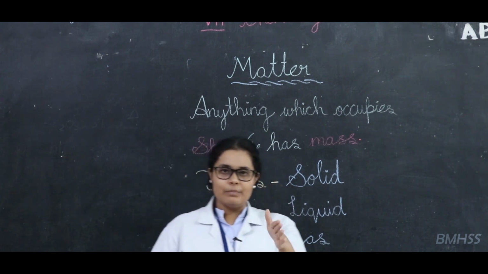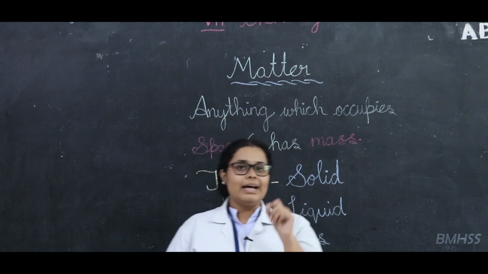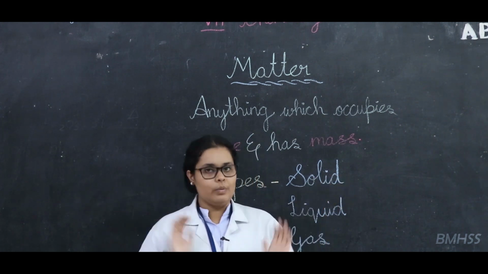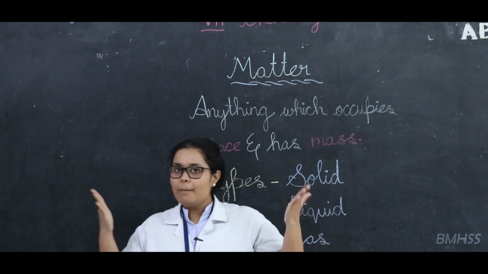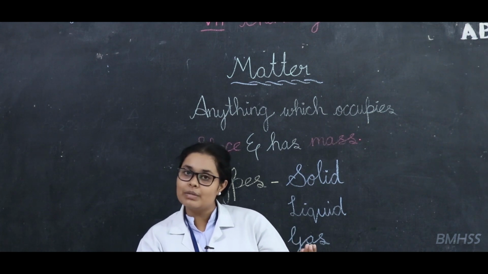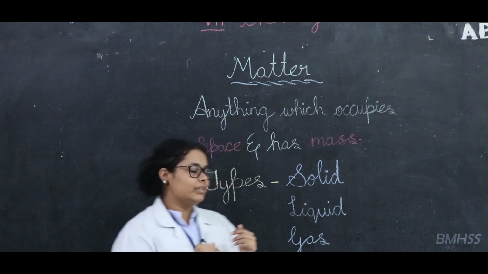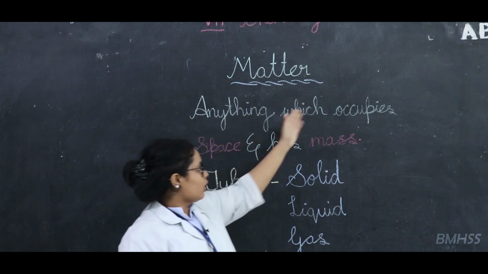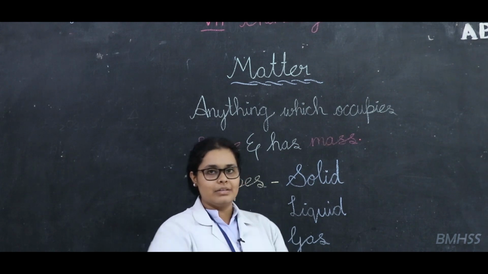So, here let us come to the topic, matter. I already told you that matter is everything around us. Everything around us occupies a particular space, and if space is there, it will have some kind of mass also. So, the definition of matter is: anything which occupies space and has mass is called matter, right.